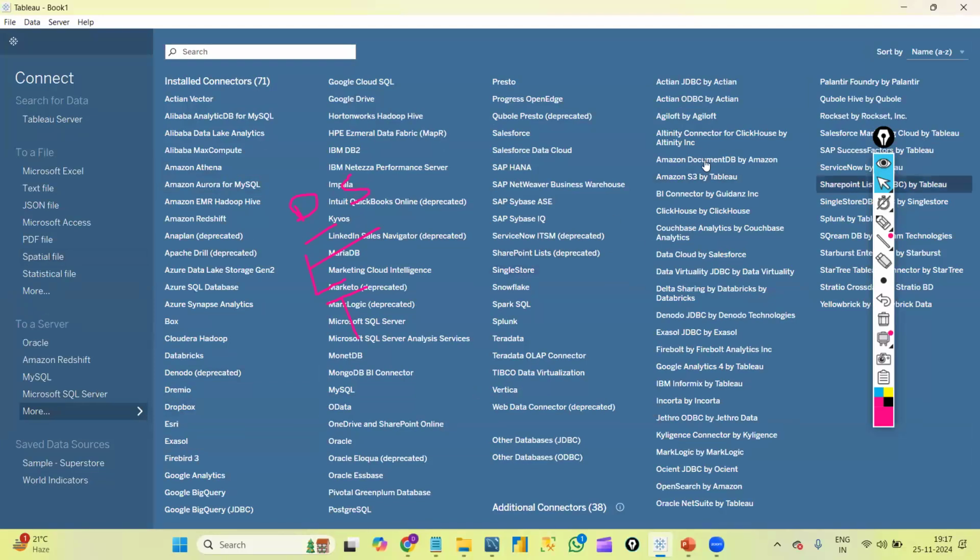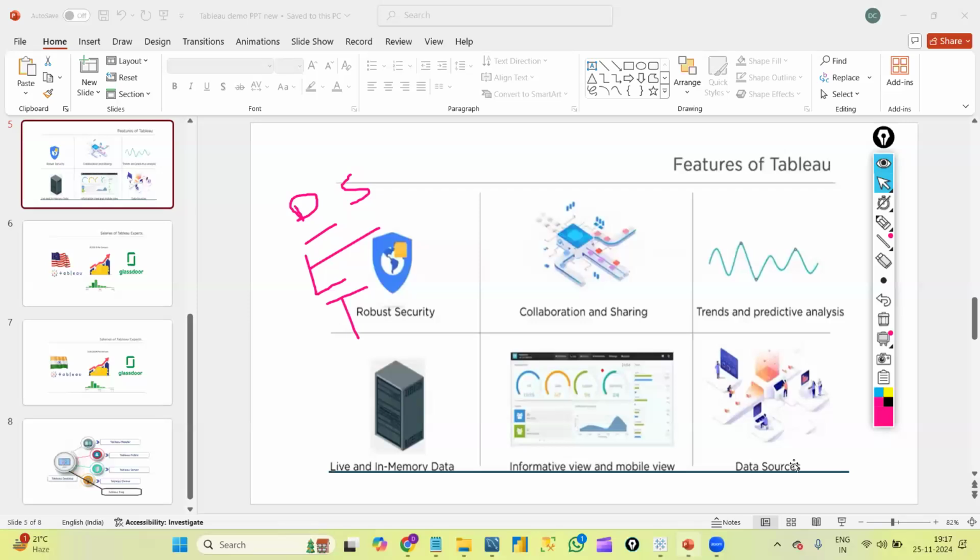Whatever data sources we have, this list will only increase. Previously we used to have only some databases. With updates of Tableau software, we get so many databases in this list. That is basically what we call data sources.